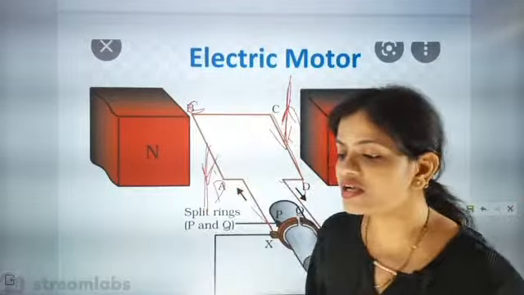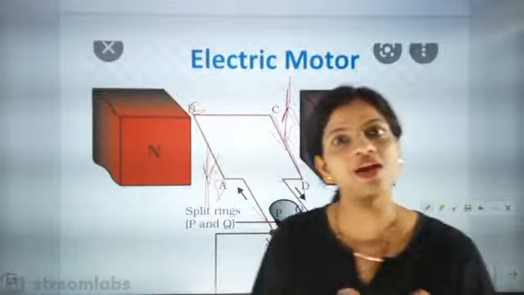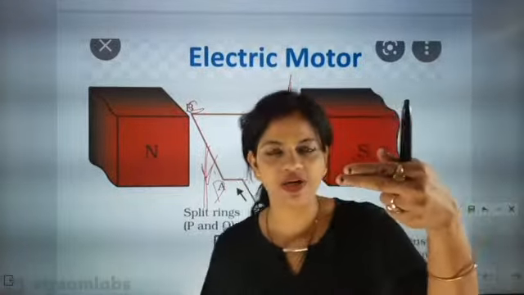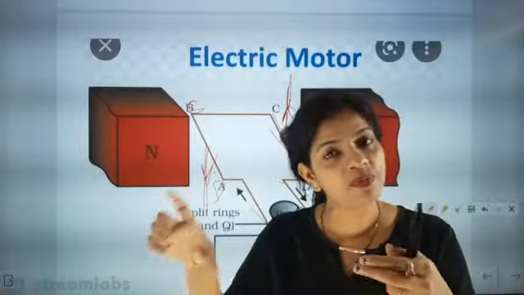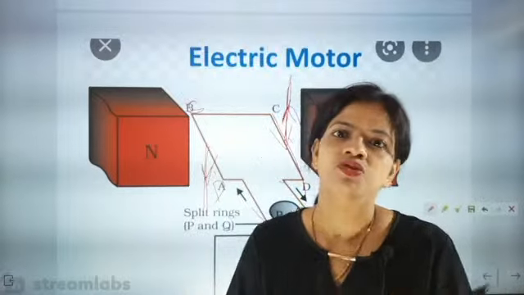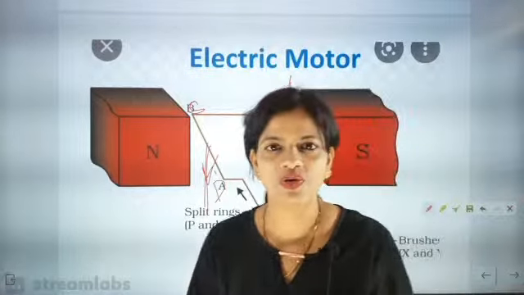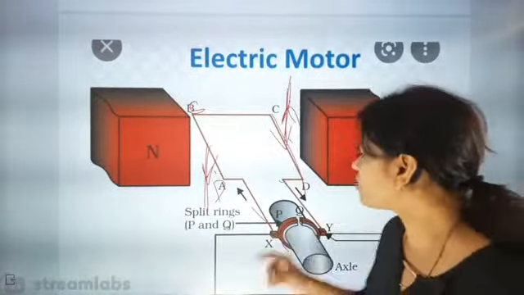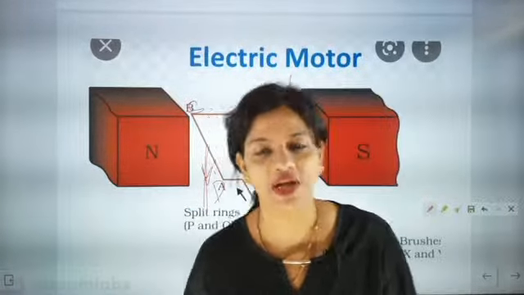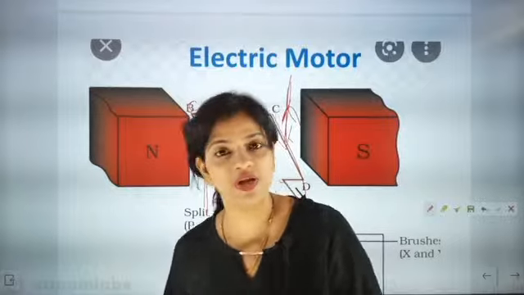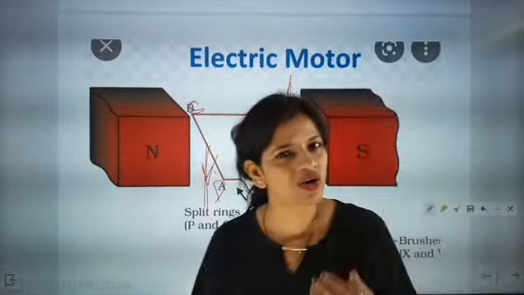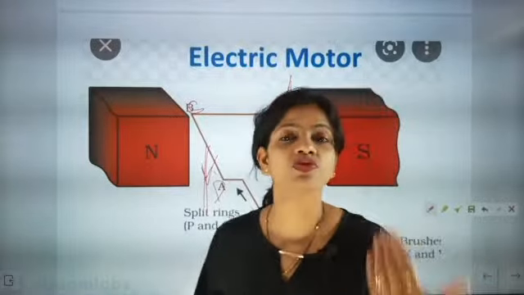What is the other work? The work is to electrify and also to lubricate, because otherwise there will be friction. If the carbon brush and split ring have friction, it will lower the speed, so we have to reduce the friction. We know that carbon brushes are mostly graphite, and graphite is a good conductor of electricity and also works as a lubricant. That's why they are called carbon brushes, because they are mostly graphite.